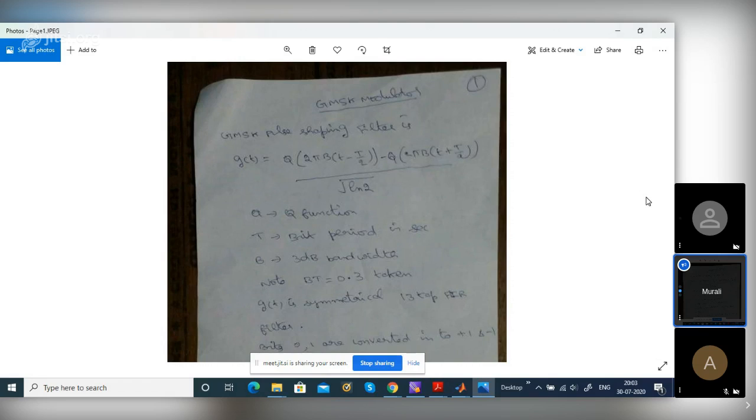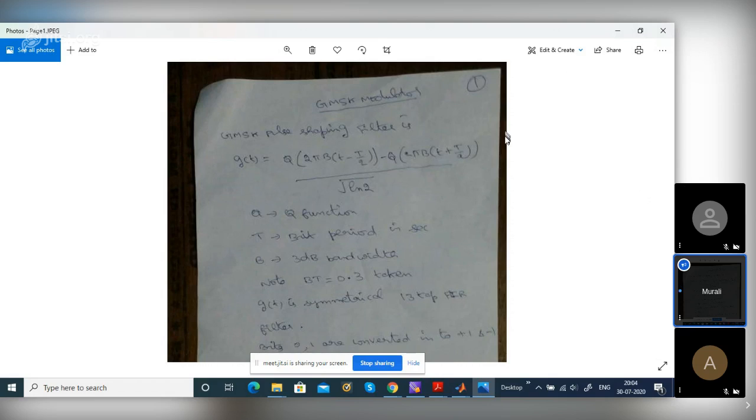So there is a 16 point constellation, and one symbol will consist of 4 bits. Four bits per symbol.